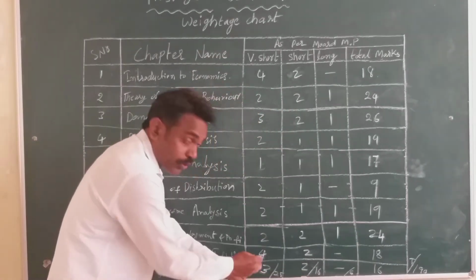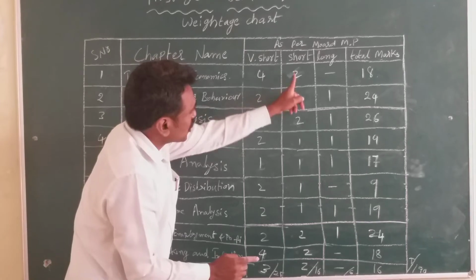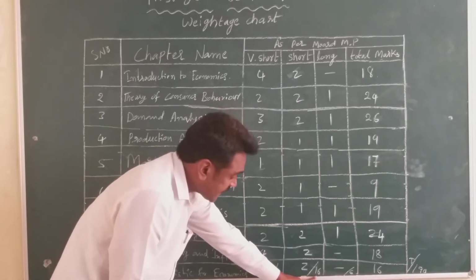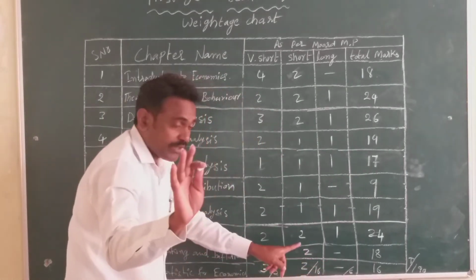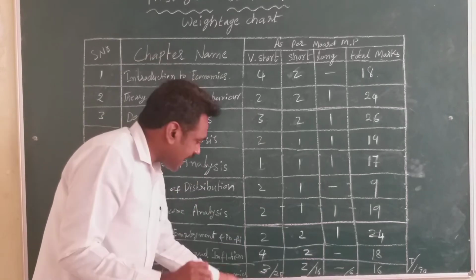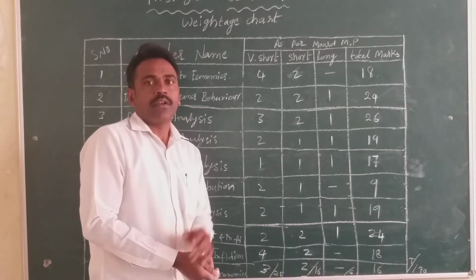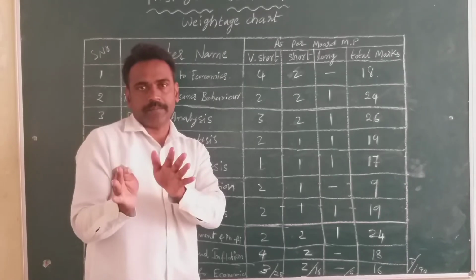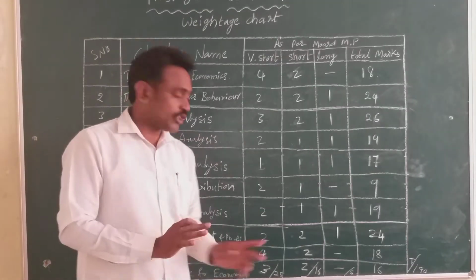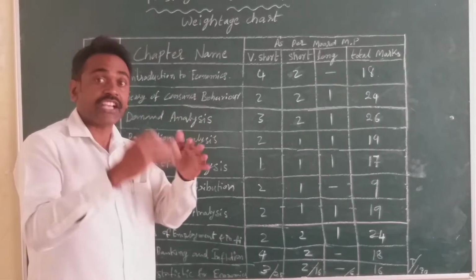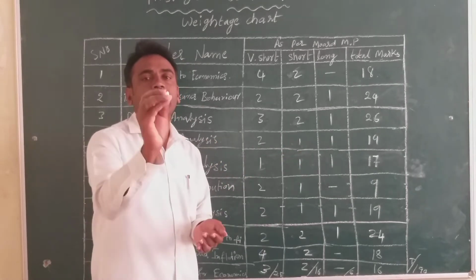From this point of view, there are 25 very short answer questions, 16 short answer questions, and 6 long questions. An important point: among the 25 very short answers, you can write only 15. 15 twos are 30. There are 10 extra choices.